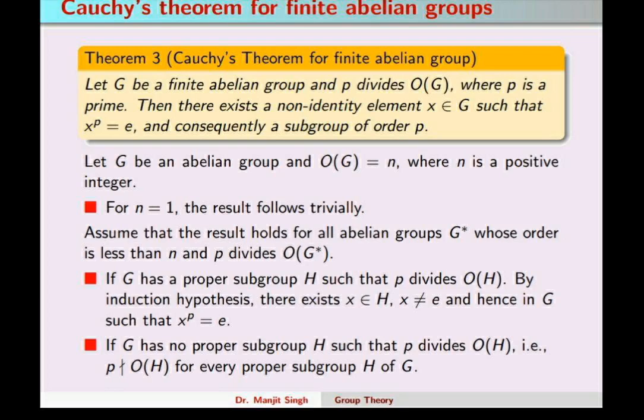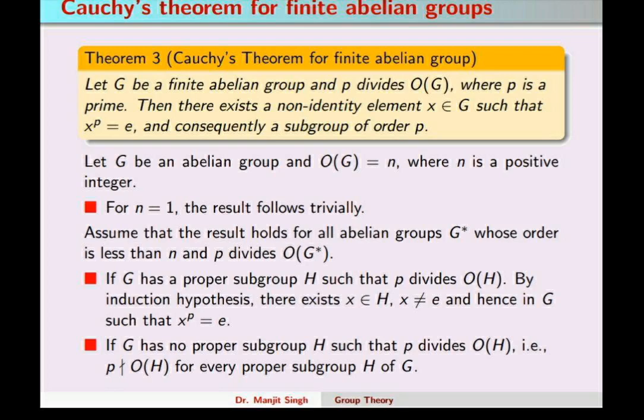When we apply mathematical induction, first for n equal to 1, we see that there is no prime dividing 1, so the result follows trivially because no such situation appears.